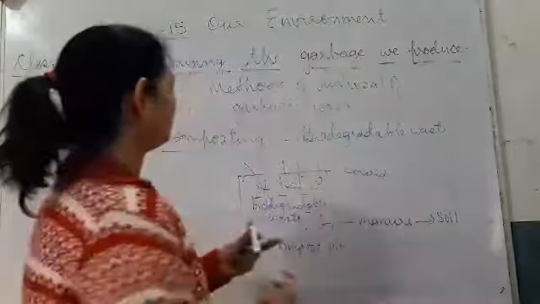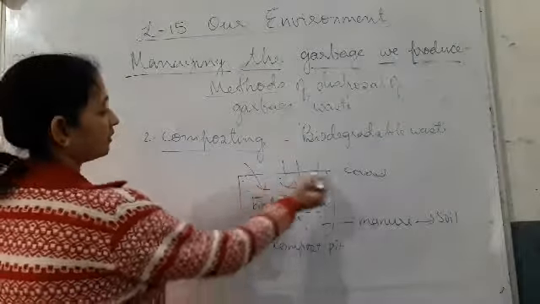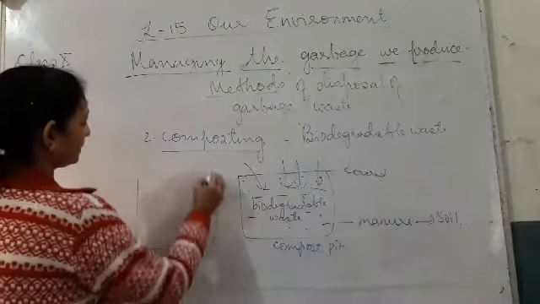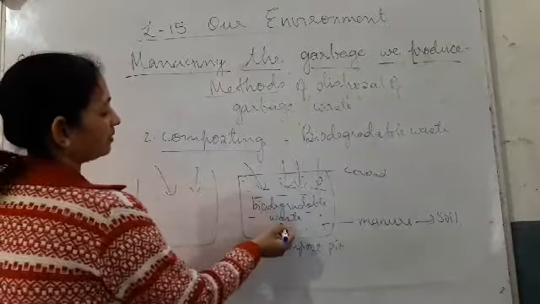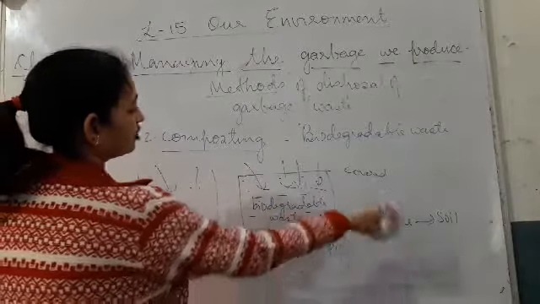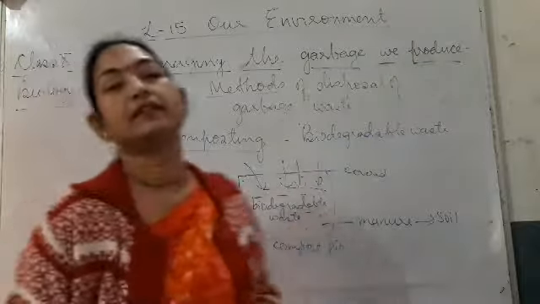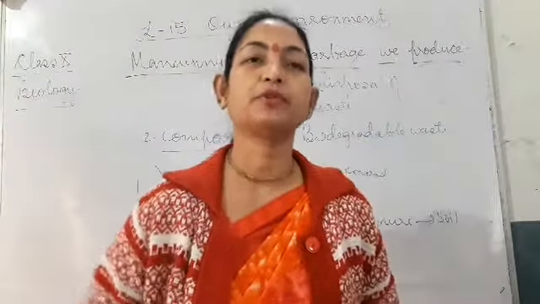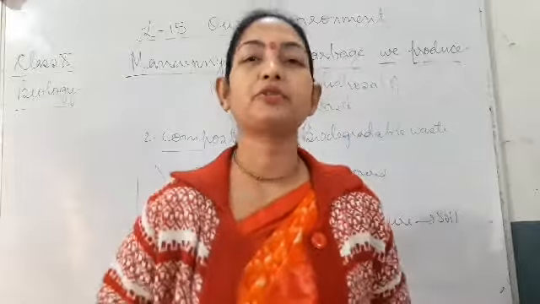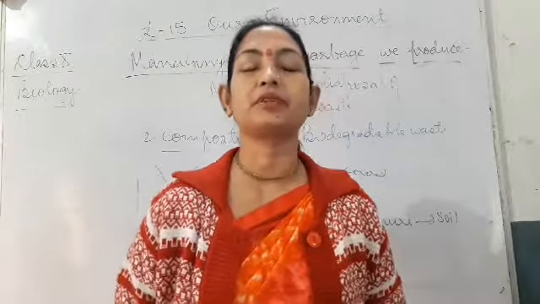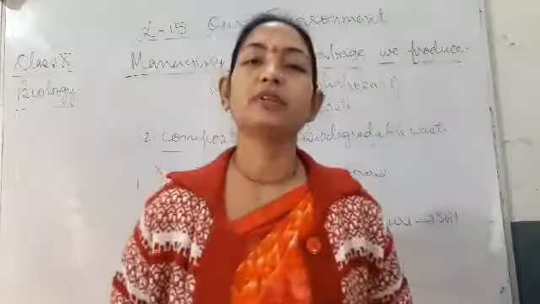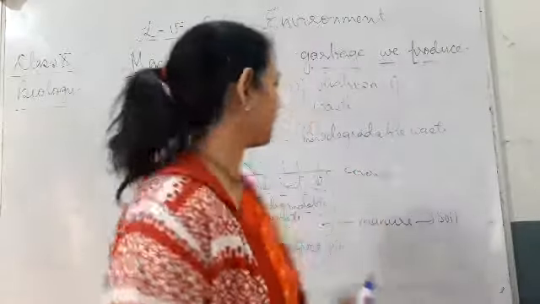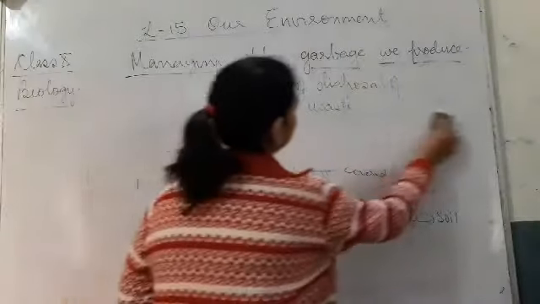After one compost pit is covered, we can make another pit and again throw the waste. And when this is degraded, it can be utilized, and then the first pit can be used again for throwing waste. In this way, if two pits are made, they can be used alternately for the disposal of biodegradable waste. Okay, so now let us discuss the third method.